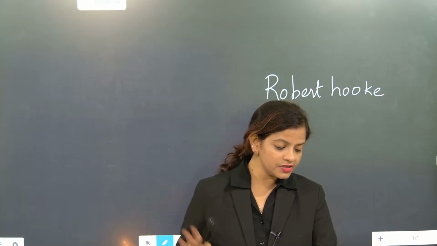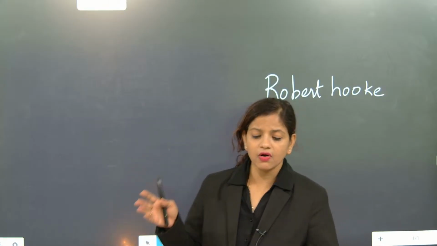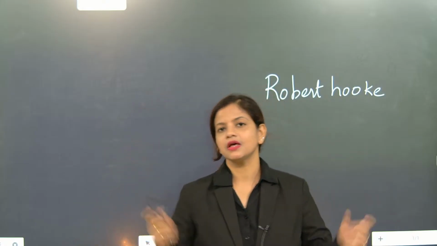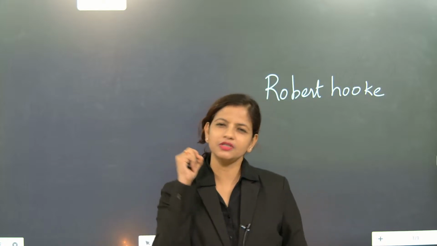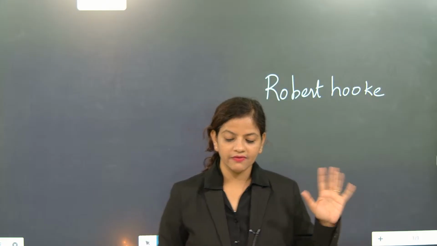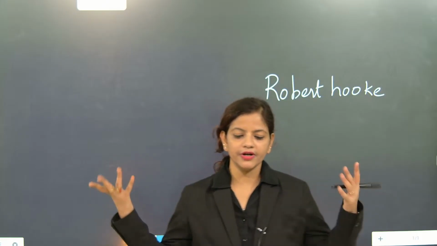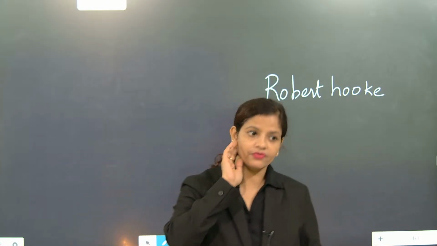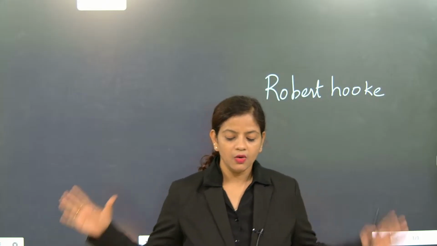And the third one is that all the living organisms, they start their life as a single cell. Yes, once upon a time we were also one single cell, only one tiny cell, smaller than a dot, and after that only we are getting converted into this much big body structure. Understood. So that means once in a life, we were also a small single cell. That's the most important thing.